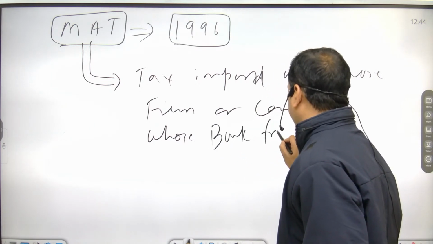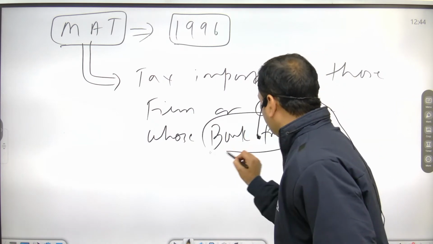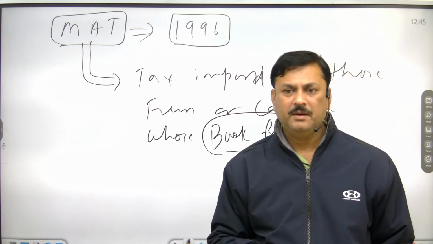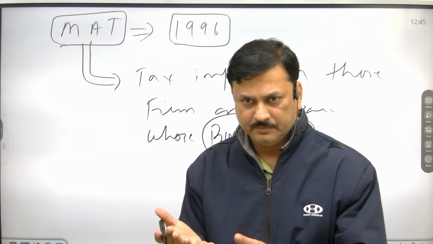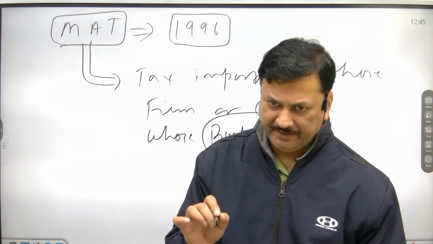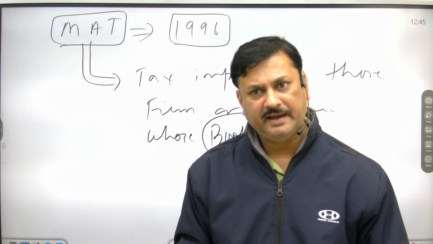Book profit means the profit which is mentioned in the book. So the tax which is imposed on book profit, that is called minimum alternate tax.